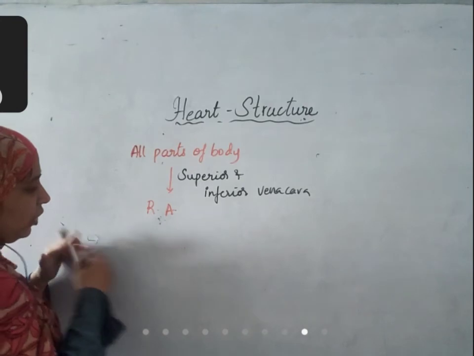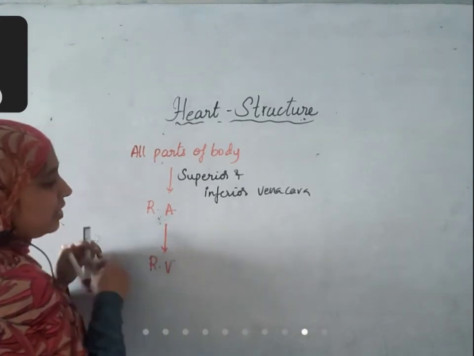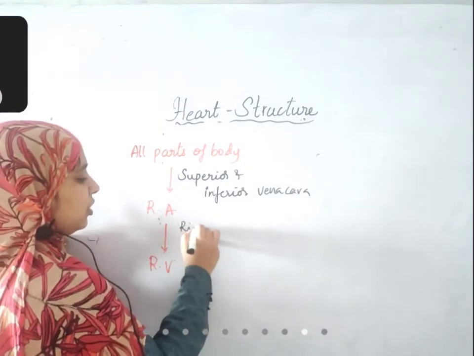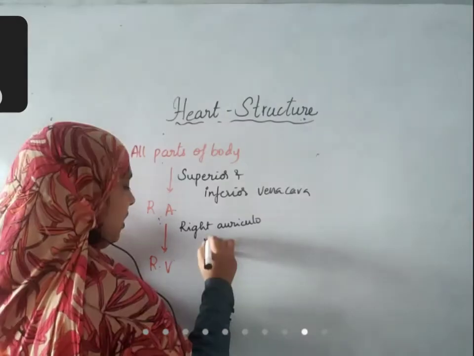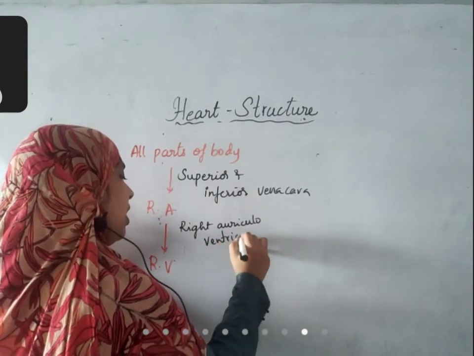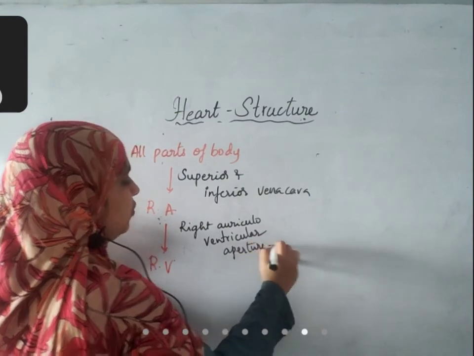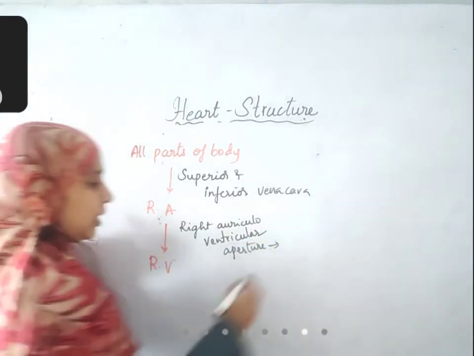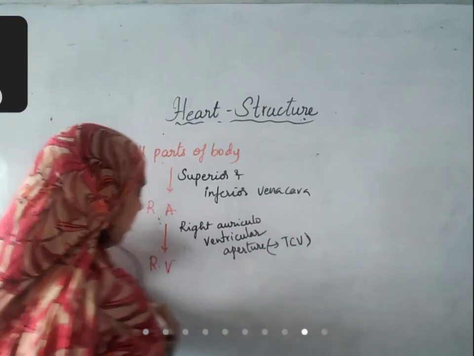From the right auricle to the right ventricle, what is present in between? Right auriculoventricular aperture. This one is guarded by the tricuspid valve. Okay, tricuspid valve.